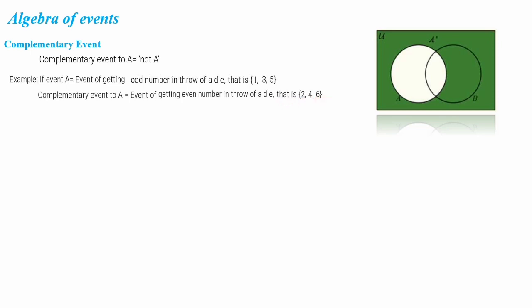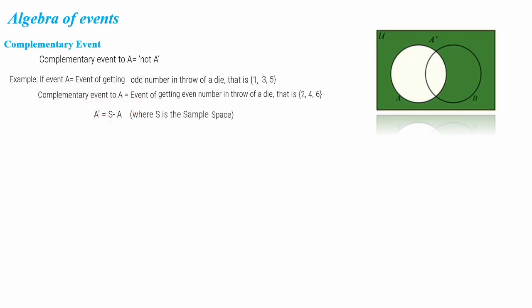While throwing a die, we have 6 elements, 1, 2, 3, 4, 5 and 6. That is our sample space. From the sample space we are removing A. The sample space has 1, 2, 3, 4, 5, 6. From there, 1, 3, 5 we remove, and the balance will be 2, 4, 6. So that is the complement of event A, or complementary event to A.